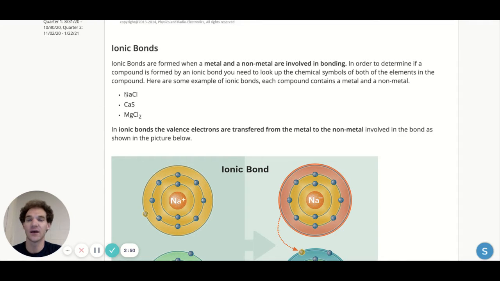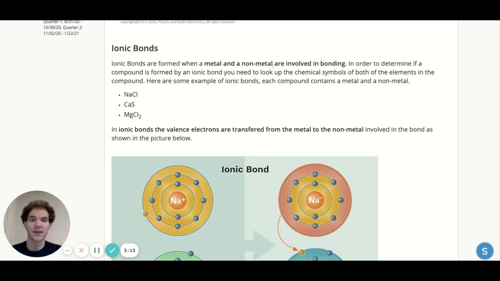So NaCl, which is sodium chloride, better known as salt, that is an ionic bond. This is calcium sulfide. That is an ionic bond. Magnesium chloride, another ionic bond. Chlorine, sulfur, and chlorine again are all nonmetals. Sorry, sodium, calcium, and magnesium are metals.